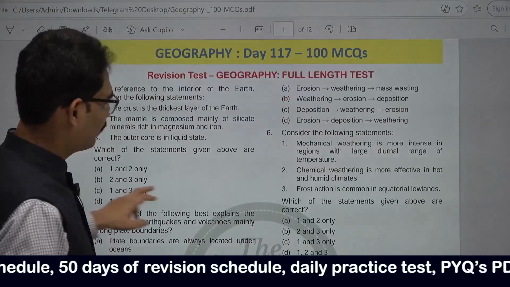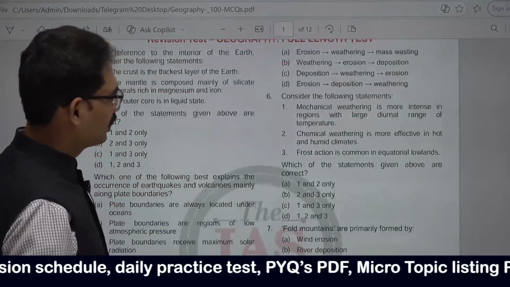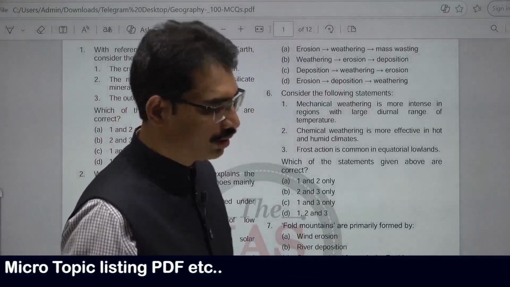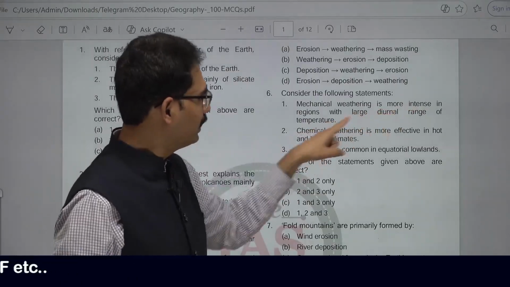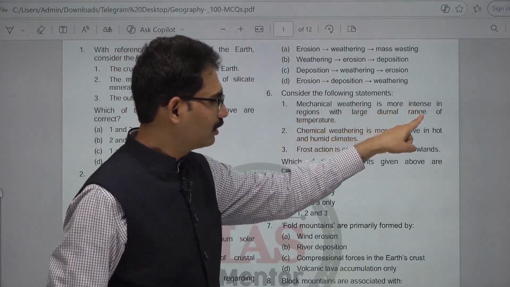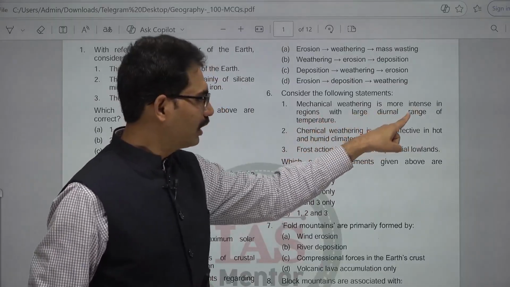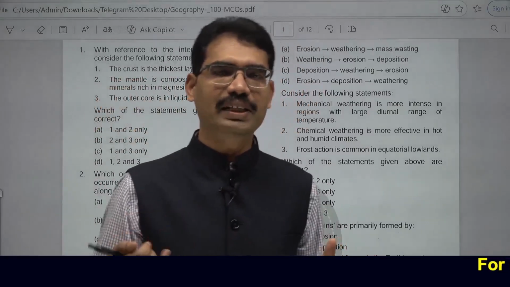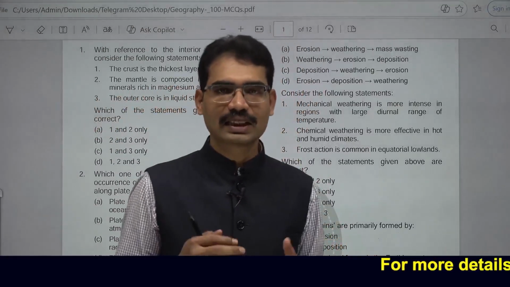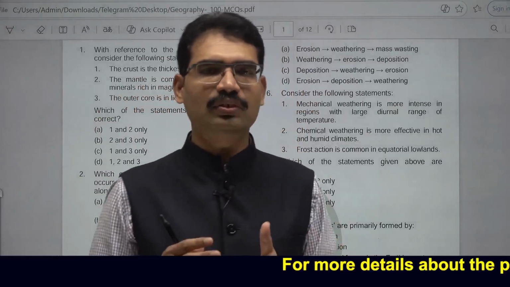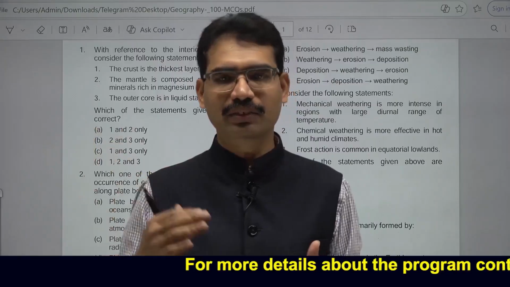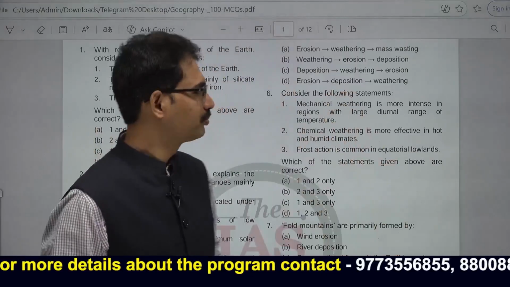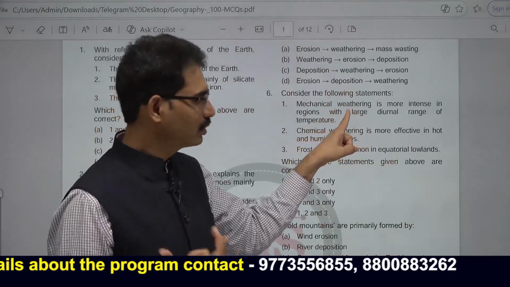Next one, sixth one. Consider the following statements. Mechanical weathering is more intense in regions with a large diurnal range of temperatures. Diurnal range of temperatures means in a single day, very low temperature and very high temperatures. For example, in desert areas, intense heat by afternoon and very cold by midnight, because whatever solar radiation is absorbed is re-radiated back. And there mechanical weathering is going to be more.